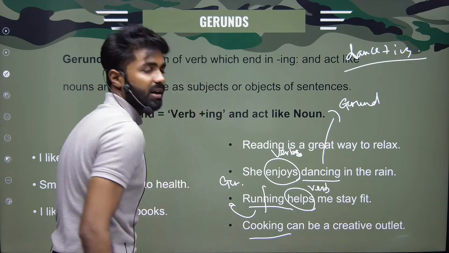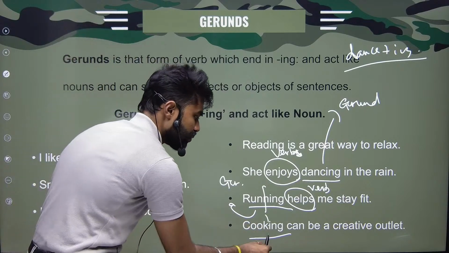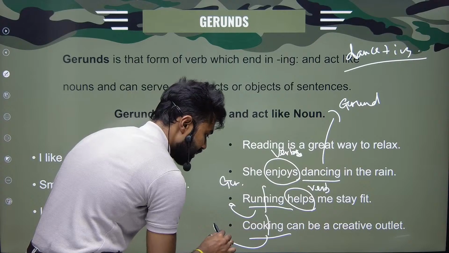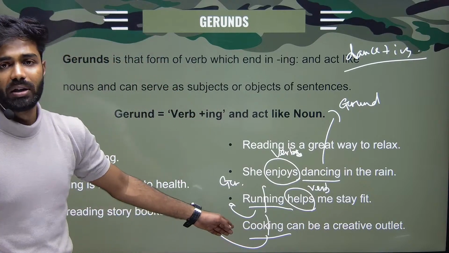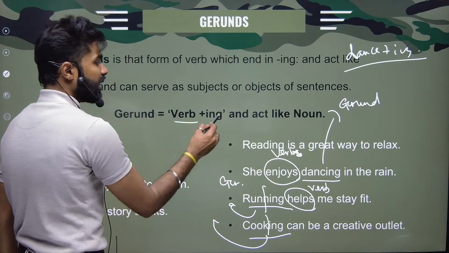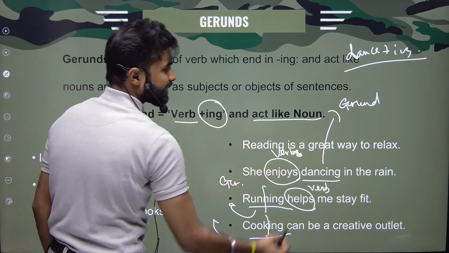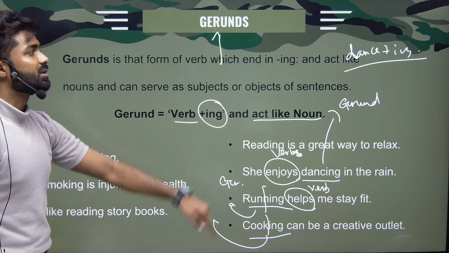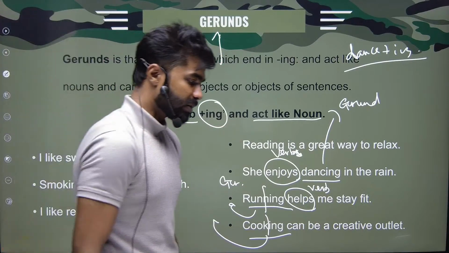Cooking can be a creative outlet. Cooking, cook plus ing, and we are naming this whole process, so it is becoming like a noun, or acting like a noun. So any verb attached with ing, and then if it is acting like a noun, I call it my gerund. That's it. I hope you have understood.